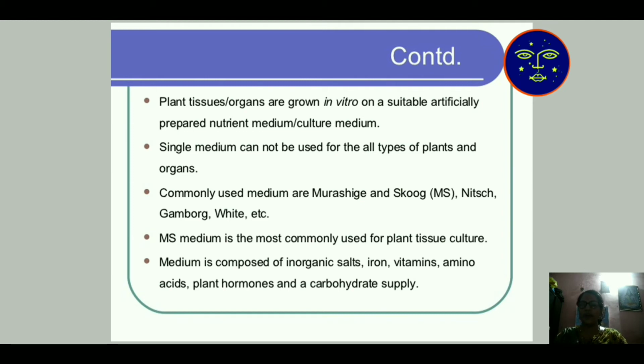A commonly used medium is Murashige-Skoog medium, also known as MS medium, which is most commonly used in plant tissue culture. That medium contains inorganic salt, iron, vitamin, amino acid, plant hormone and carbohydrate supply. All these things are given in in vitro culture for our plant growth. But in a naturally growing plant, all these minerals are collected from the soil. The plant itself collects from the soil.